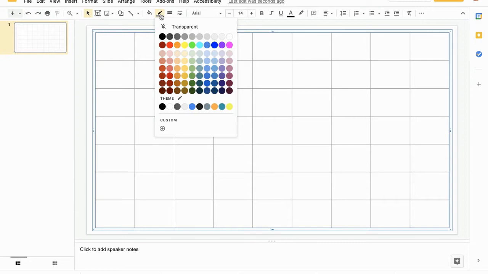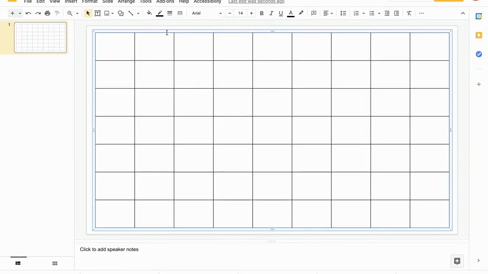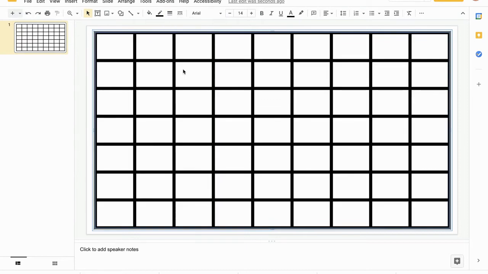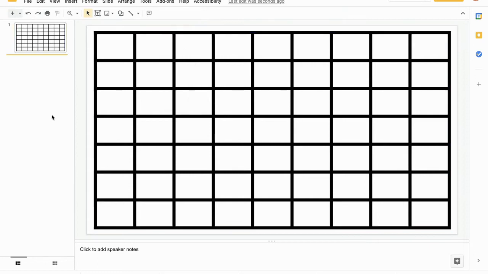Next thing I'm going to do is change the color and the thickness of my lines. To do that, first I'm going to go into where it says border color. It's this little pen here, and I'm going to click on black, and I'm going to make these quite thick. I'm going to make them 8, the 8 pixel size. So now I have this kind of grid.